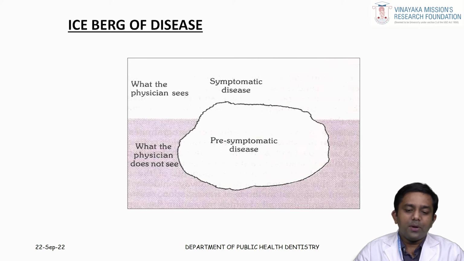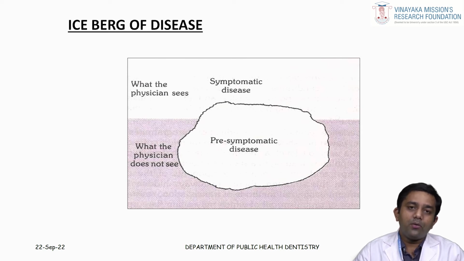All these are predisposed to the occurrence of a particular disease, that is known as a symptomatic disease. This is where the physician sees the patient with signs and symptoms and diagnoses the case, whereas the subclinical infections are always there in a particular community, where the people are more exposed to the particular risk factors.